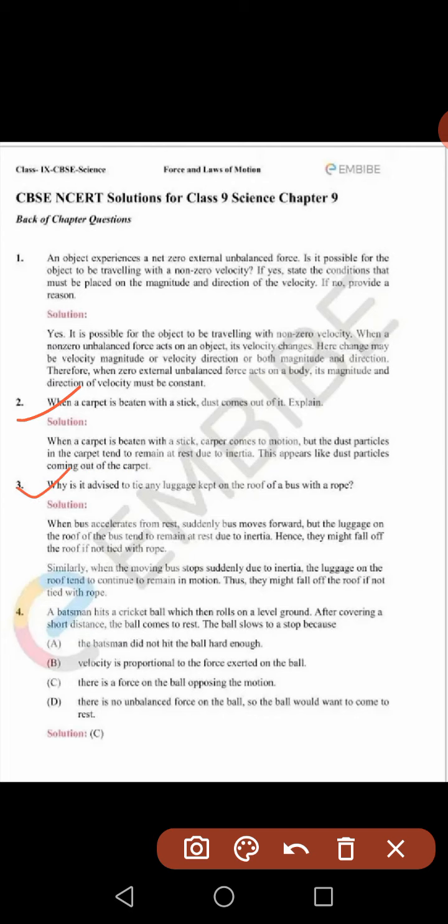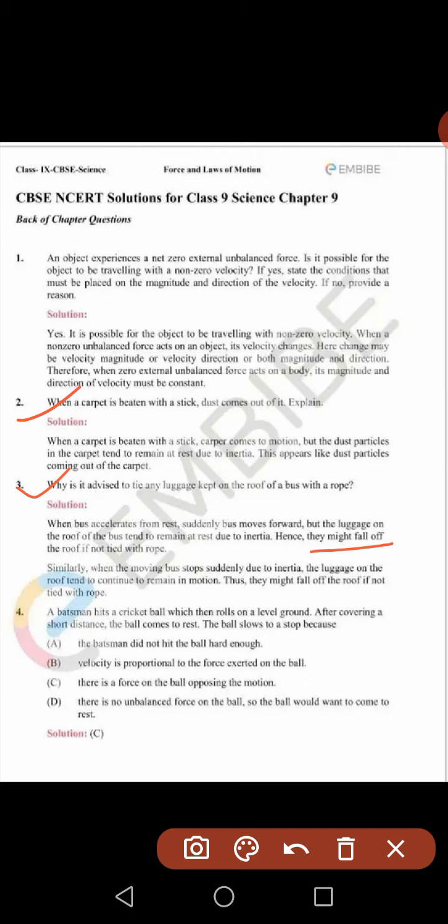Next one: why is it advised to tie any luggage kept on the roof of a bus with a rope? When the bus accelerates from rest, suddenly the bus moves forward, but the luggage, due to inertia, has a tendency to stay back, and as a result it may fall. So it must be tied with some rope to avoid displacement of the luggage. It may fall if it is not tied properly.